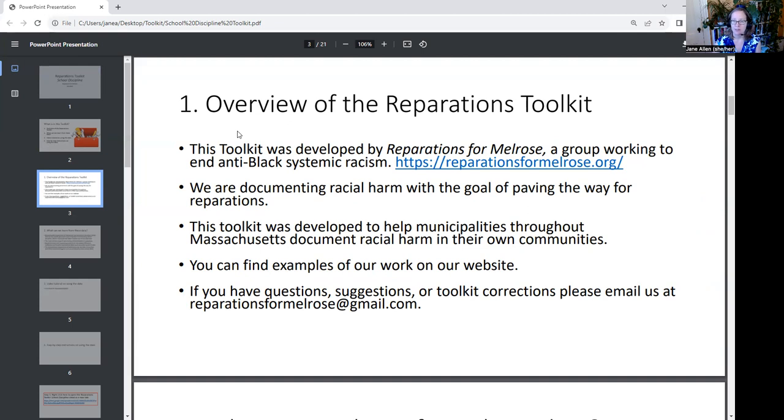This toolkit was developed by Reparations for Melrose. We're a group working to end anti-Black systemic racism. And as part of that, we're documenting racial harm with the goal of paving the way for reparations. The idea behind this toolkit is to help municipalities throughout Massachusetts use state data to document racial harms in their own communities. And you can find examples of our work on our website.